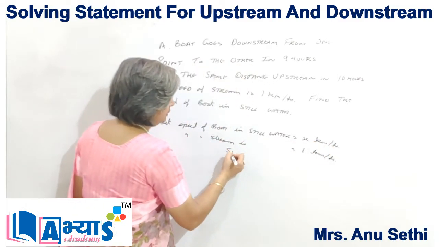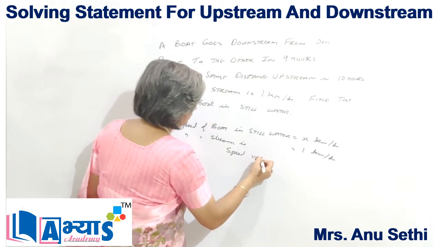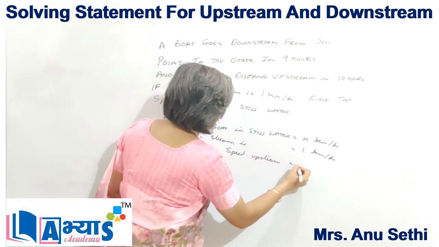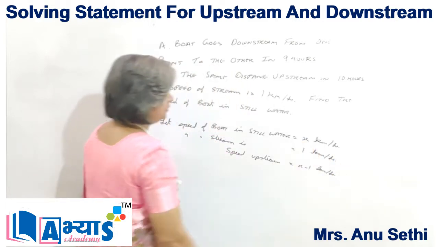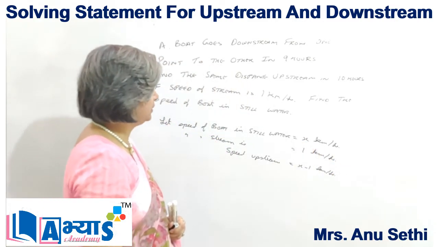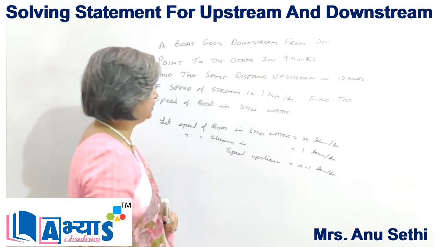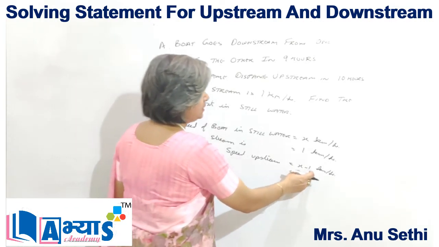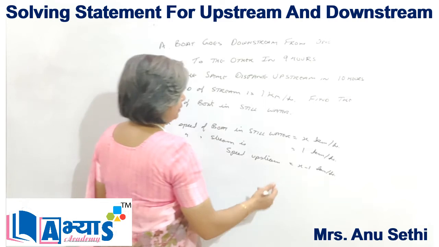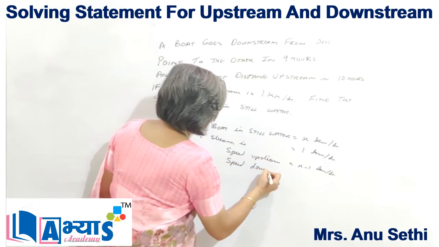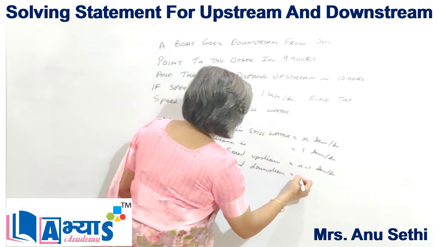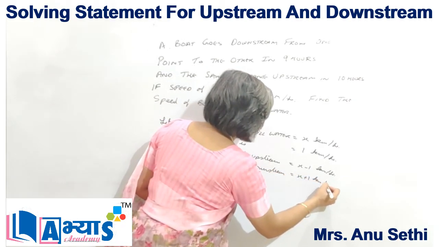So the speed upstream is equal to x minus 1 kilometer per hour, because the river is flowing in the downward direction and we are going in the upward direction. So the speed upstream will be x minus 1 kilometer per hour and the speed downstream will be x plus 1 kilometer per hour.